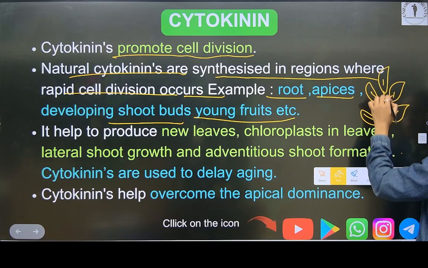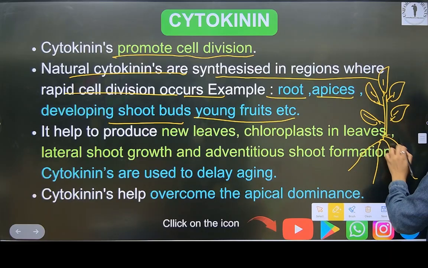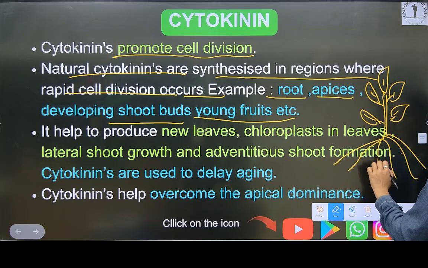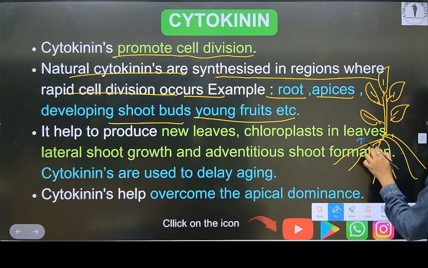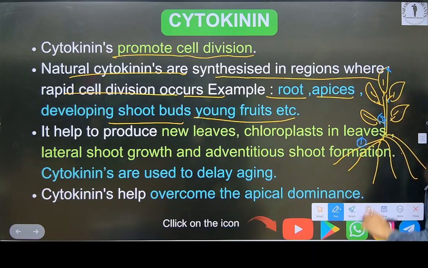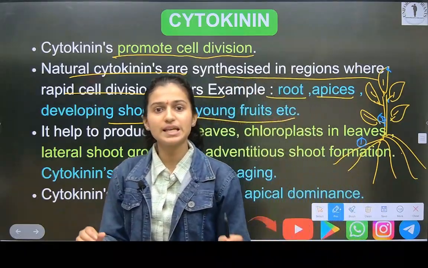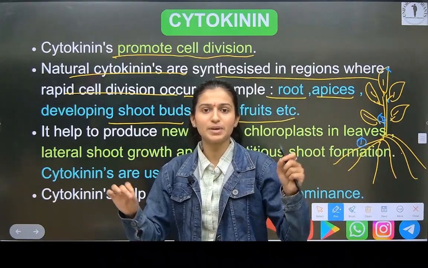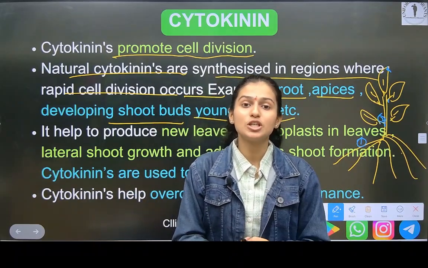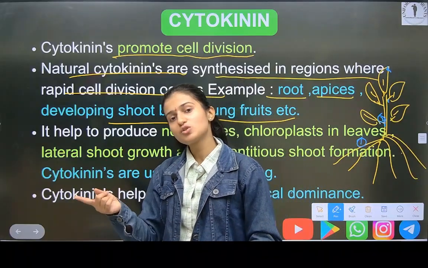Now see here, you can see these nodes. Like this, roots are there. I'll write numbers where it will be. So cytokinins will be here, near the nodes, and in this stem also. What is the main function of cytokinins? It promotes cell division. That is the main function. And the main function of gibberellins was to give good shape to fruits. Okay, and before, we saw what?